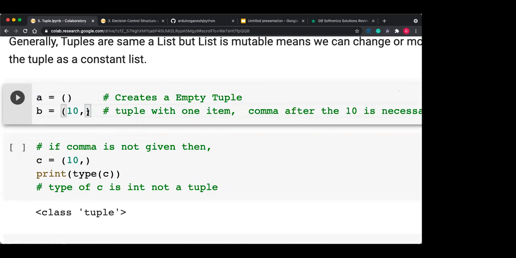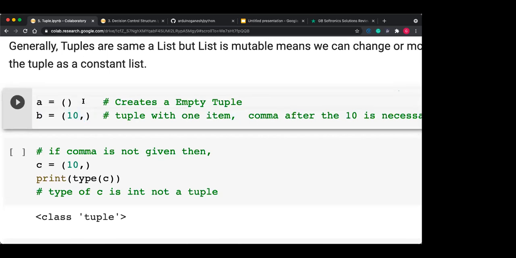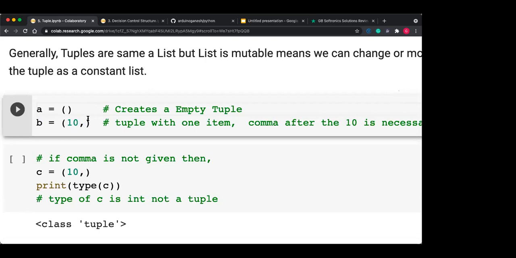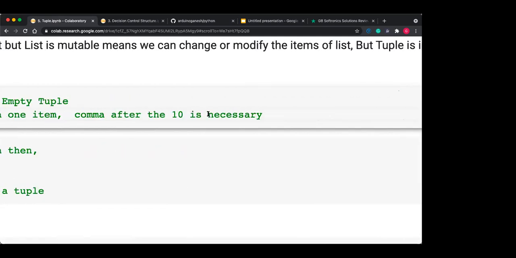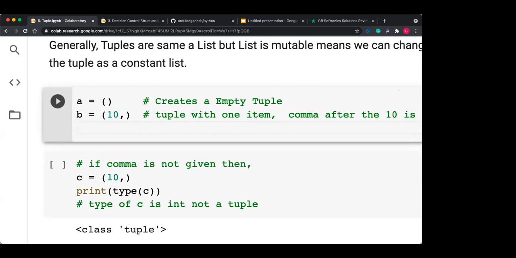Okay, so if you want to create a tuple with a single item, only one item, then you should give a comma after that data item. Why? I'll give you the solution for why we should put the comma here. This is the way to create an empty tuple, a tuple with one data item, and a tuple with multiple data items. I can also put here C is equal to, suppose, 23, 45 and 60, like that. So these are tuples with multiple data items.